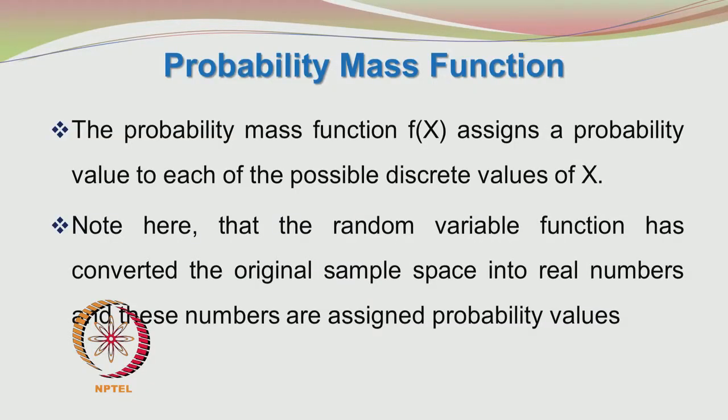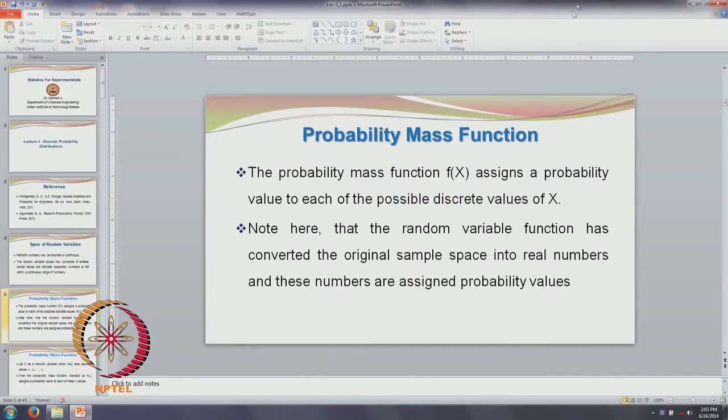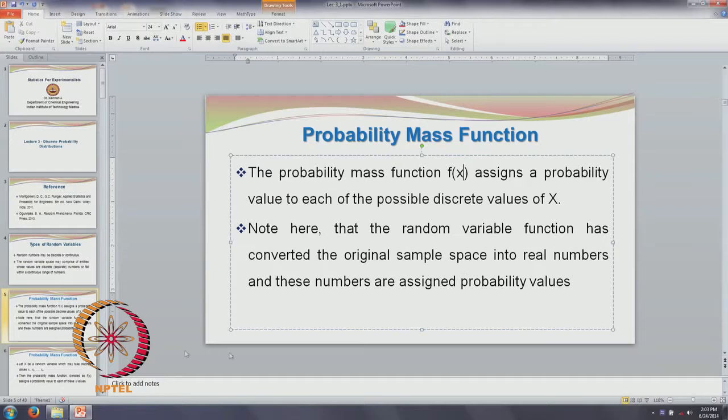So we are going to talk about a very interesting function, the probability mass function. The probability mass function f of x assigns a probability value to each of the discrete values of x. There is a typo here which I am correcting.